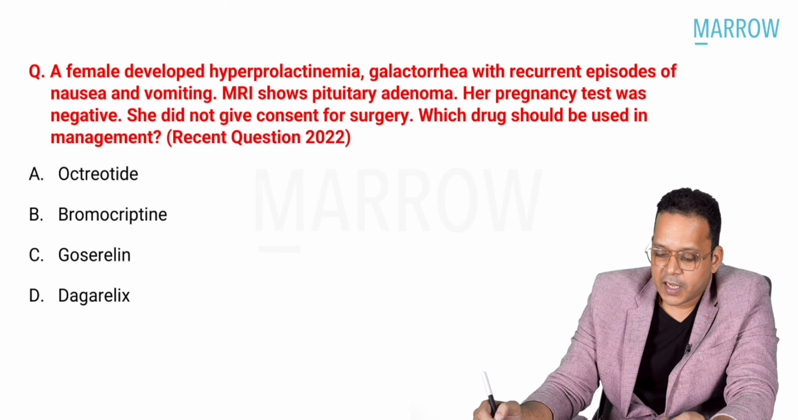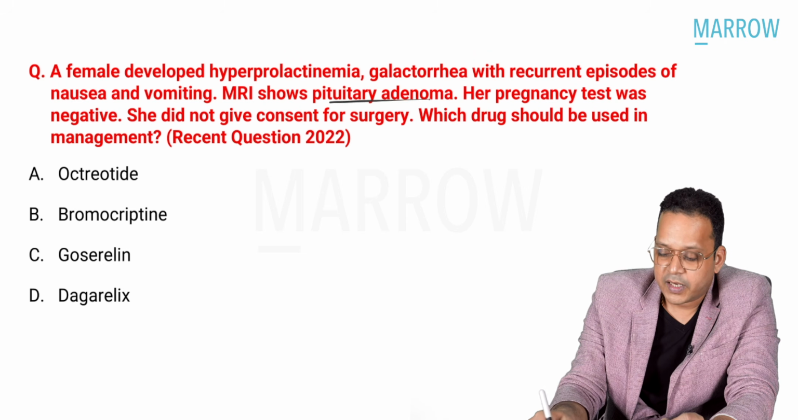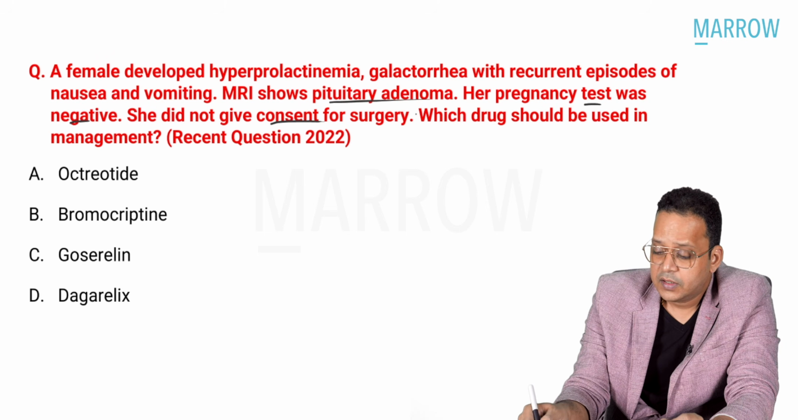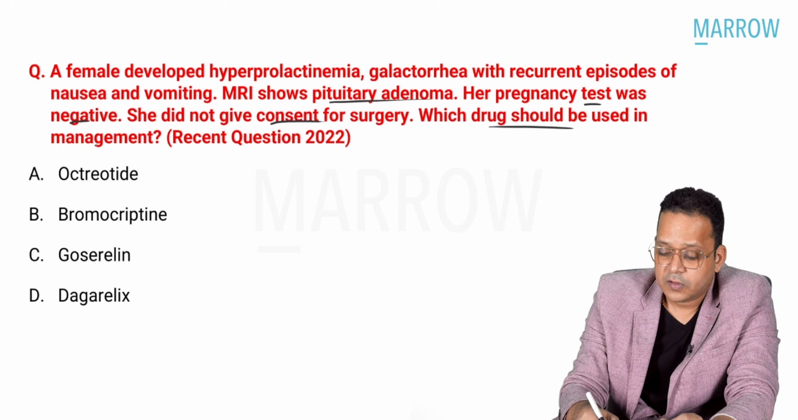A female developed hyperprolactinemia, galactorrhea with recurrent episodes of nausea, vomiting. MRI shows pituitary adenoma. Pregnancy test was negative. She did not give consent for surgery. Which drug should be used for management?